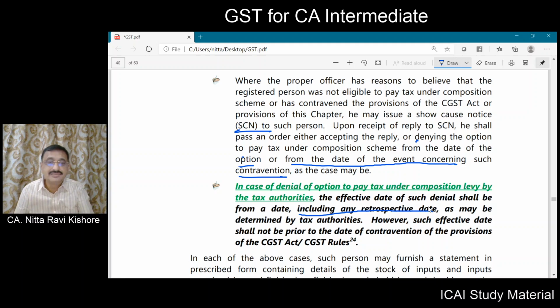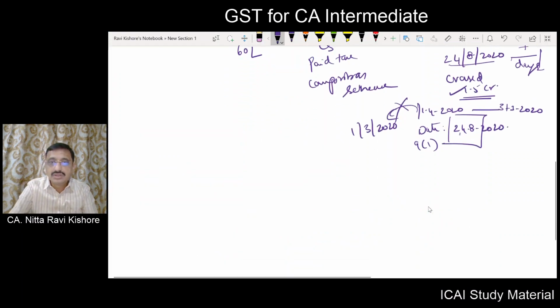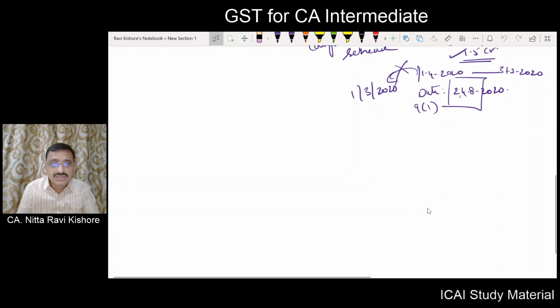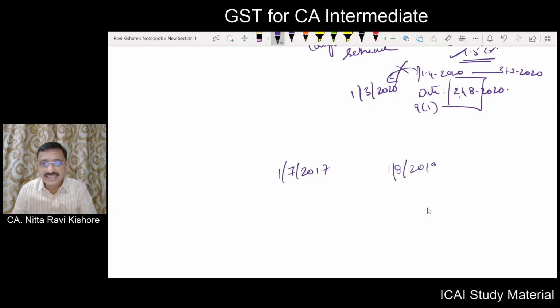So let us say this fellow opted for composition scheme on 1st of July 2017. Now the assessing officer, based upon the information available and the inquiries and replies received from the taxpayer, has come to a conclusion that this fellow contravened the provisions of the composition scheme as on 1st of August 2019.